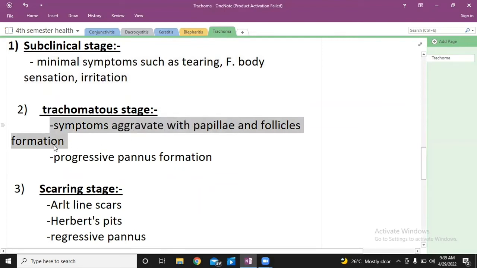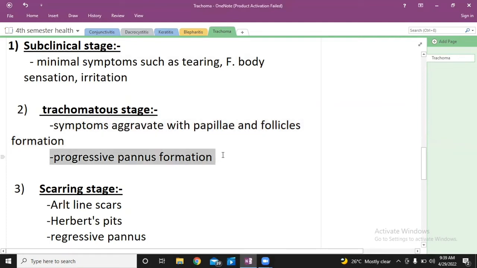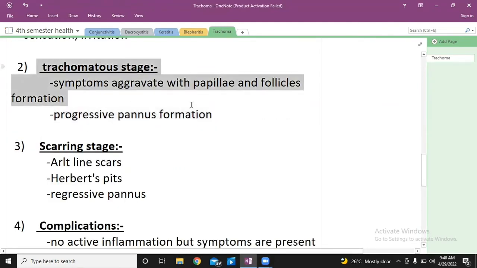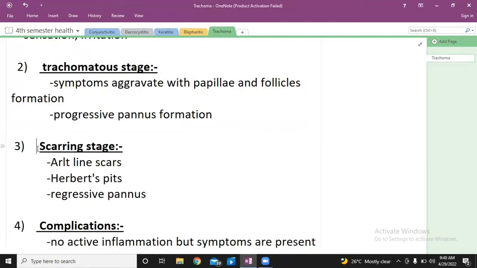Let me show you here. Here the redness is not too much, but you can see that there is pannus formation. You can see these blood vessels which are progressing from the conjunctiva towards the cornea, and this is what we call pannus formation. So there will be pannus formation, superficial keratitis, and Herbert's pits in the corneal inflammation.